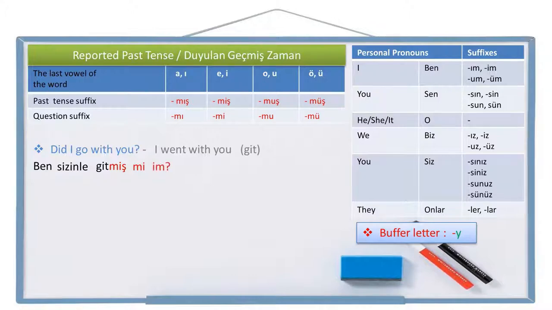But as you see, there are two vowels together. That's not okay. They need a buffer letter between them. Miyim. Ben sizinle gitmiş miyim? Did I go with you? Ben sizinle gitmiş miyim? Let's make another one.